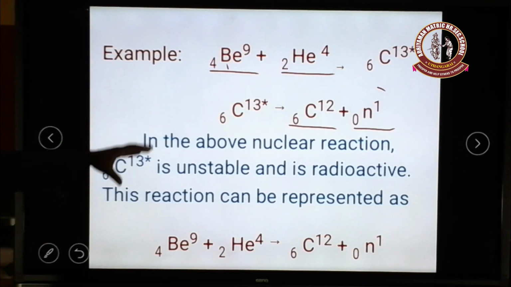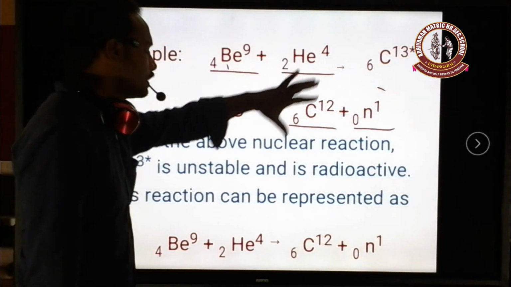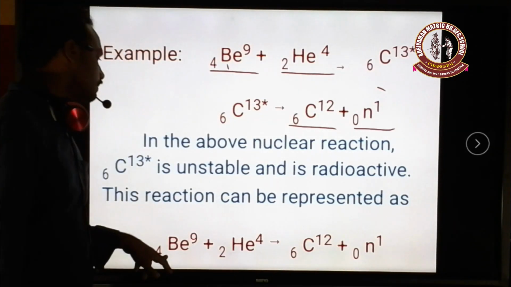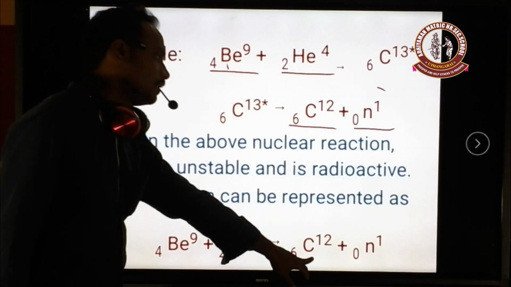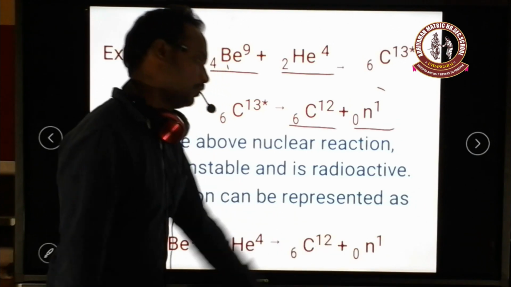So this is a simple explanation given here, and the full reactions are simplified and given in one single equation. That is, beryllium is bombarded with alpha particles, which can produce a carbon-12 nucleus and also produce one elementary particle, that is a neutron.